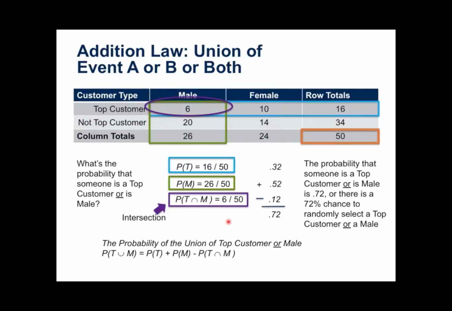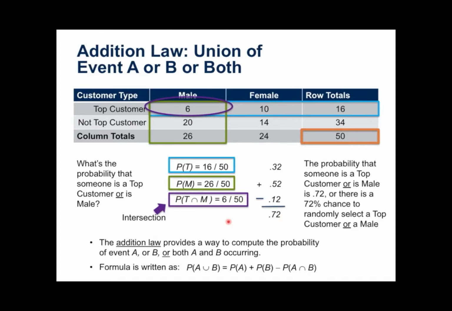All right, so let's move on with another example here. Just to complete this, the addition law provides us a way to compute the probability of event A, event B, or both A and B occurring. The formula is written as we've just discussed in the prior slide.